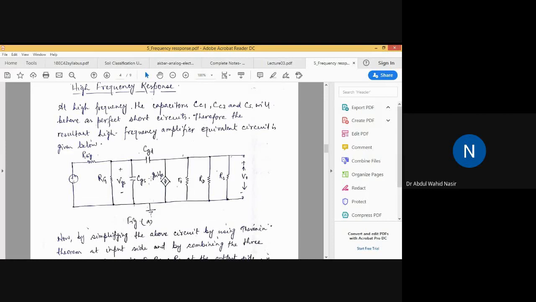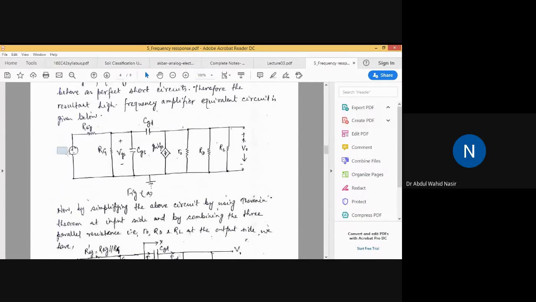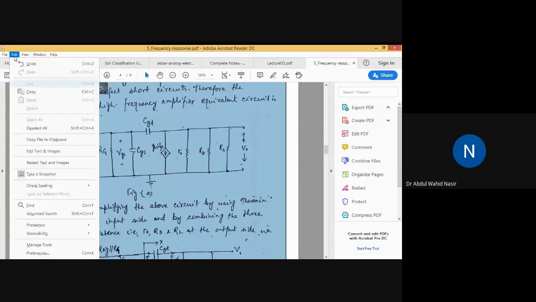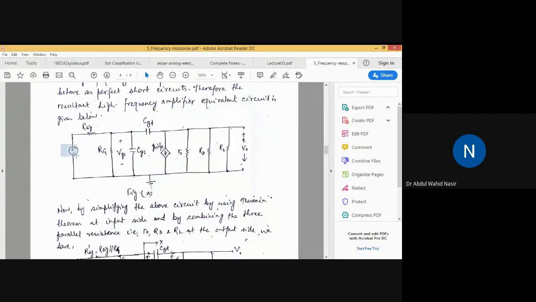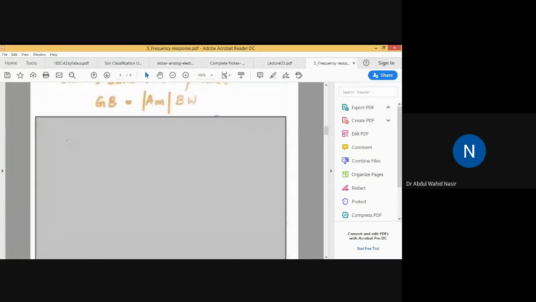Now this is again the equivalent circuit: GM VGS, this is the current source, this is RO, this is RD, this is RL, and this is V output. And this I missed here, all of you make a note. What is this? This voltage source is VSIG. Clear?